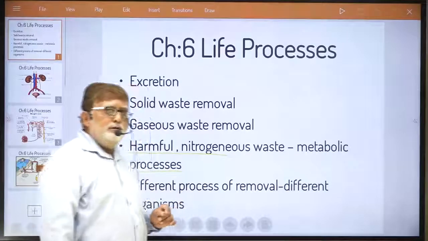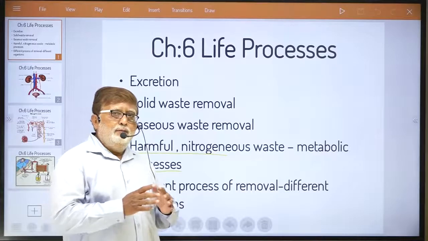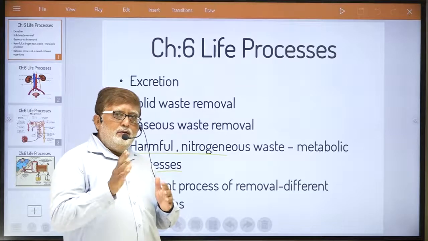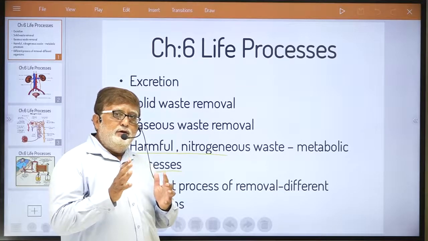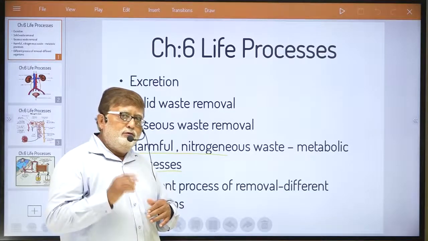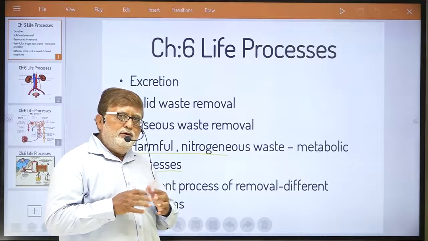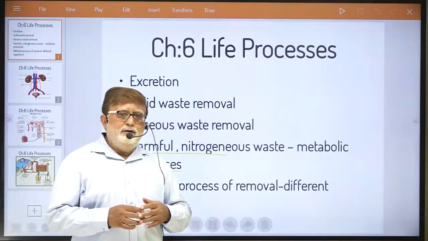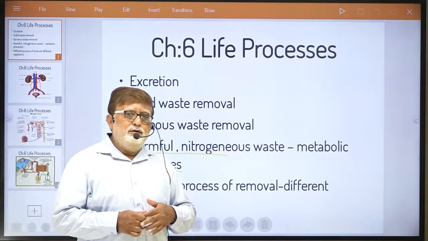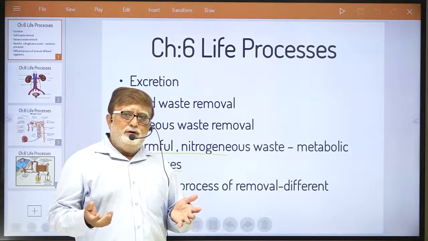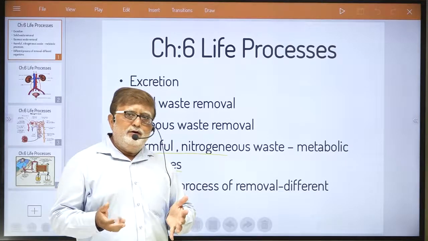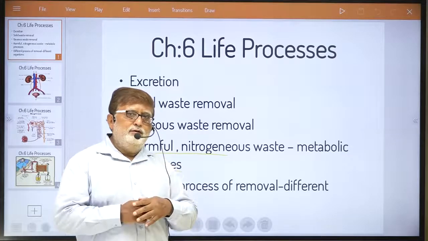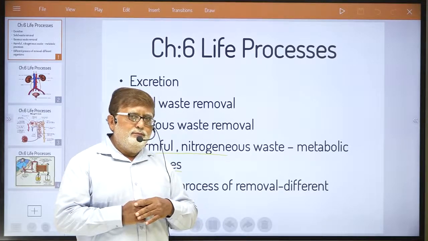In our cells, metabolic reactions are taking place. On account of these metabolic processes, lots of nitrogenous waste is produced in our body. What is that nitrogenous waste, dear student? It can be urea, uric acid, etc. This nitrogenous waste is produced in our body, understand?